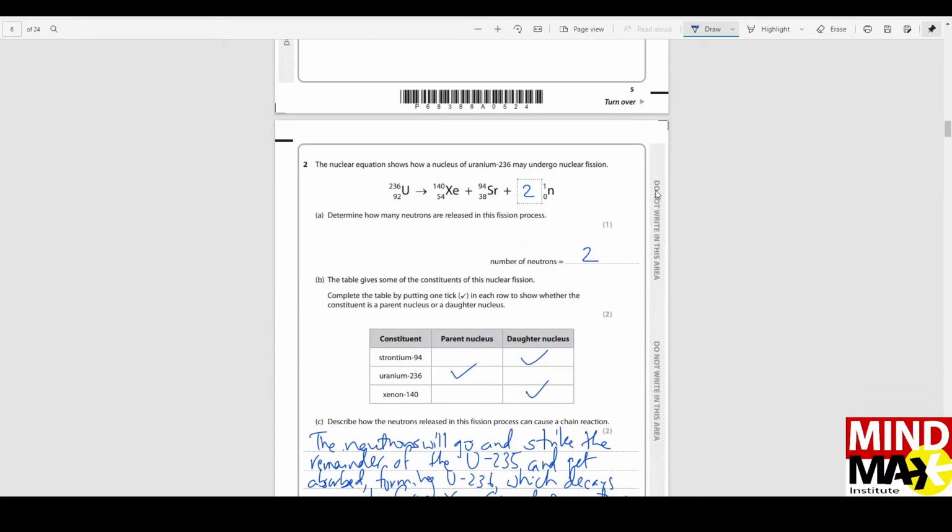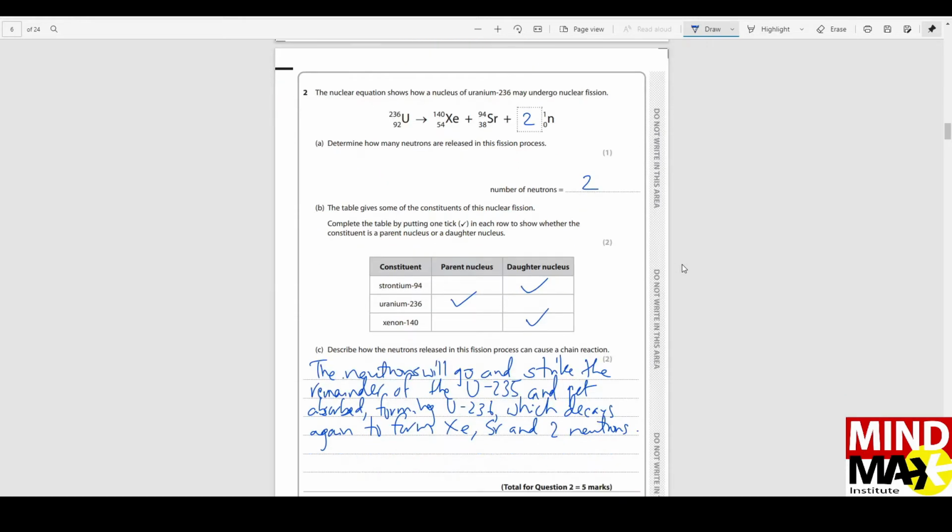Now this one you have to fill in the blank. Here it's of course 2, because if you add them, you have to make sure that the left and the right hand sides add up to the same number. On the left side the mass number is 236, so on the right side it should again be 236. So 140 plus 94, we are left with only 2 to make it 236. That's why it should be 2 neutrons.